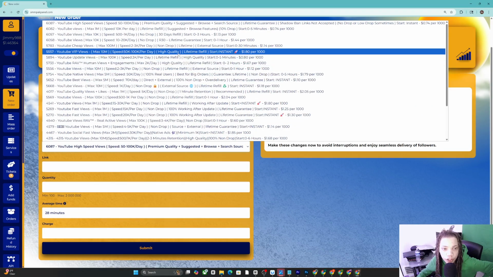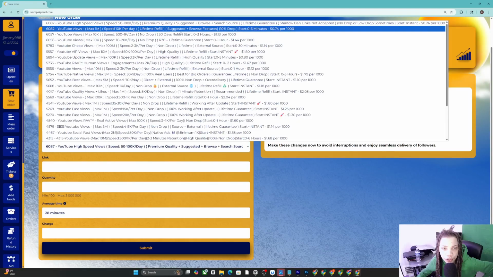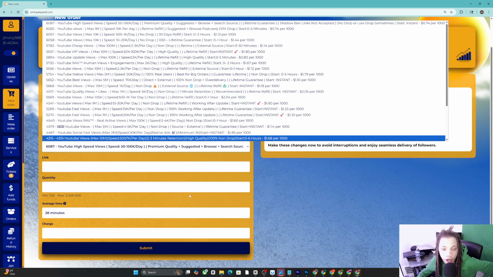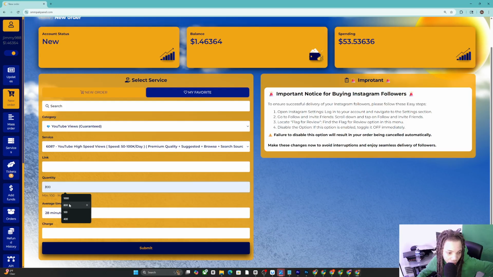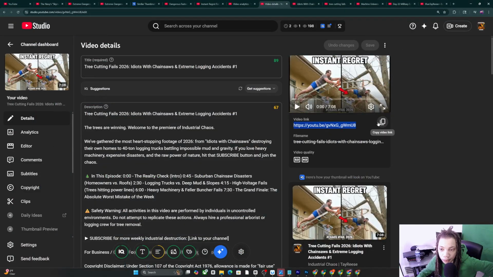You never want to go for external. You want to go for browse features, suggest videos. So we could go for browse features plus source. So we're going to click that, and I'm going to send about 100. I'm going to send about 100, and I'm going to show you that it helps with this initial push.